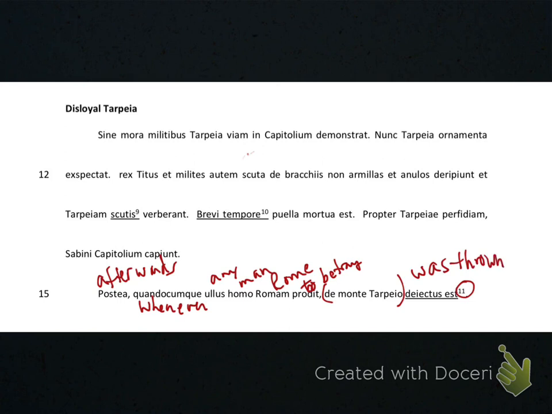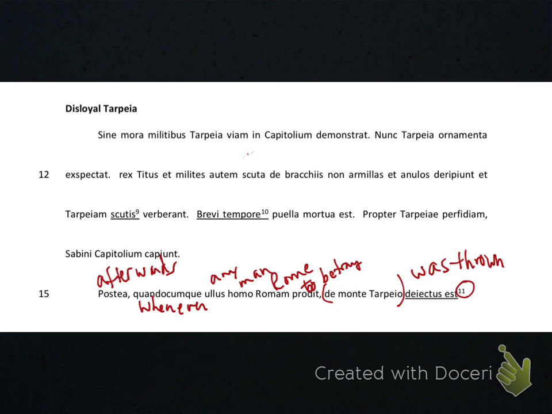Was thrown from where? My understanding in reading Roman history and about Roman culture is that not only were people thrown from Mount Tarpeius as a punishment for betraying Rome, but they were also thrown off of this cliff if they lied under oath in court.